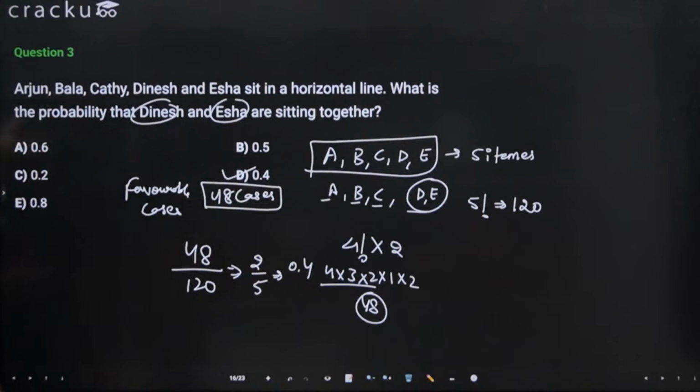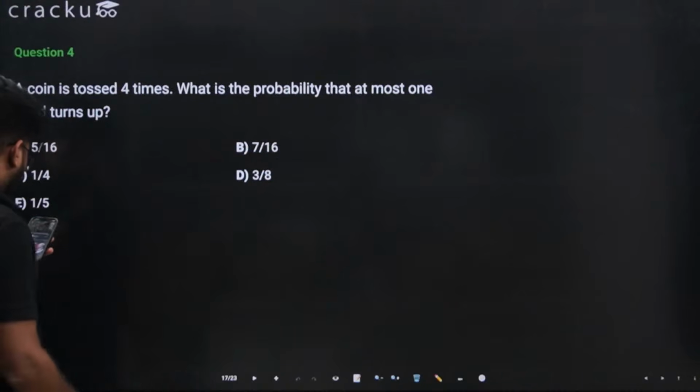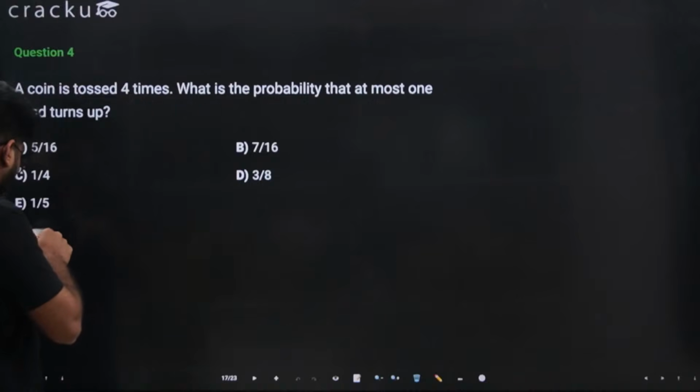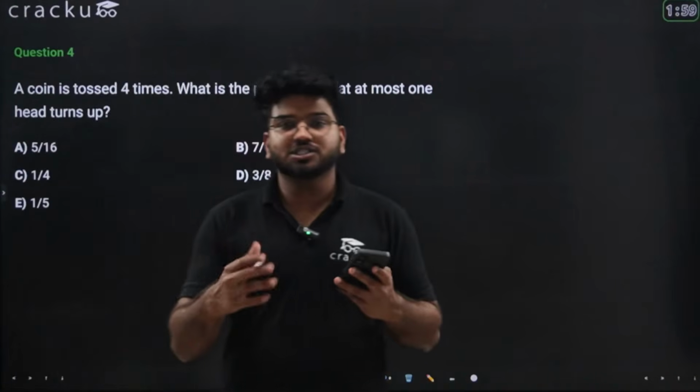I hope this is clear. Let me know if you have any doubt. We'll move on to the next question further. Okay. This is again an easy question. Just make the cases.